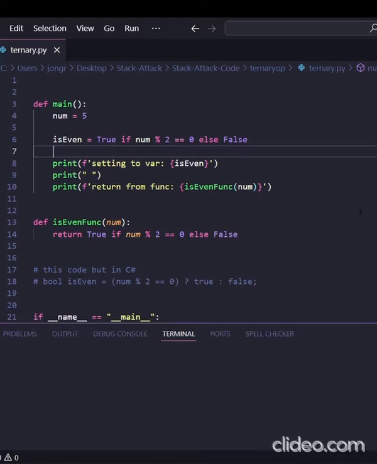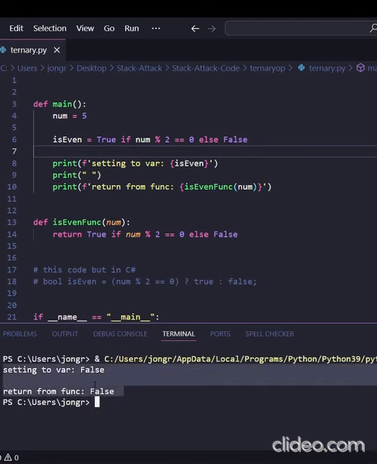And we can run this code, and yeah, it's valid Python. It works. There is a ternary operator.